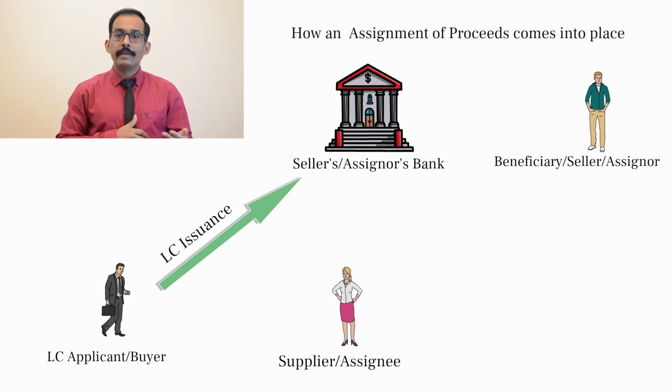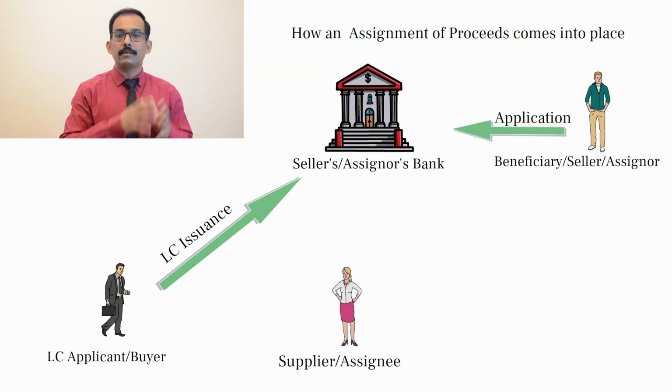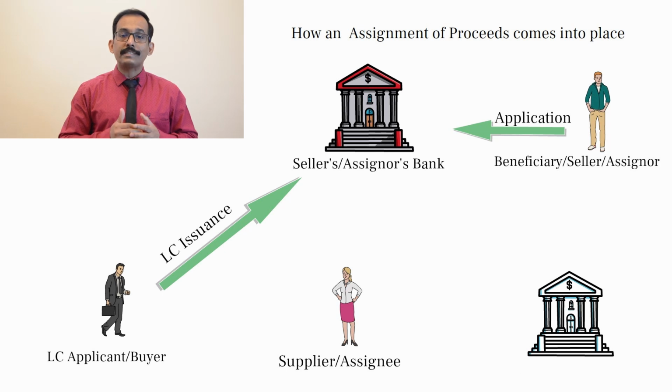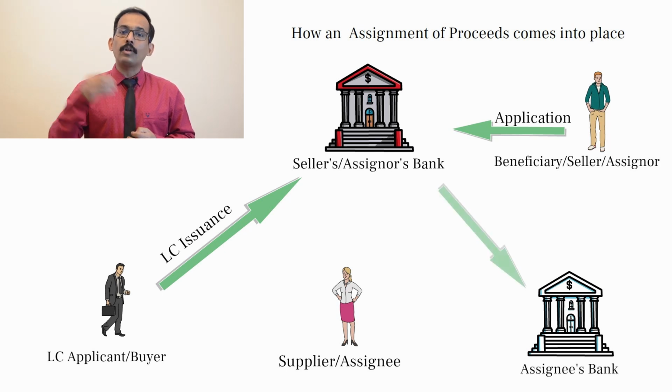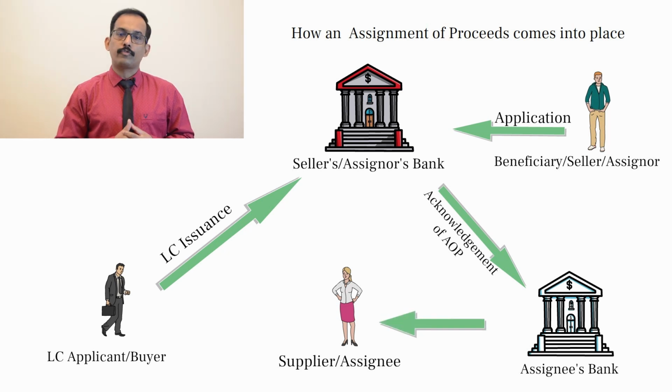So what he does is that he approaches his bank, and applies for an assignment of proceeds against the LC that has been received. The application has to be made in the prescribed format of the bank, where the details of the LC, the supplier details and the supplier's bank details have to be provided. The bank processes this application and acknowledges the assignment of proceeds to the assignee's bank via a SWIFT message, and that message is communicated by the assignee's bank to the supplier.